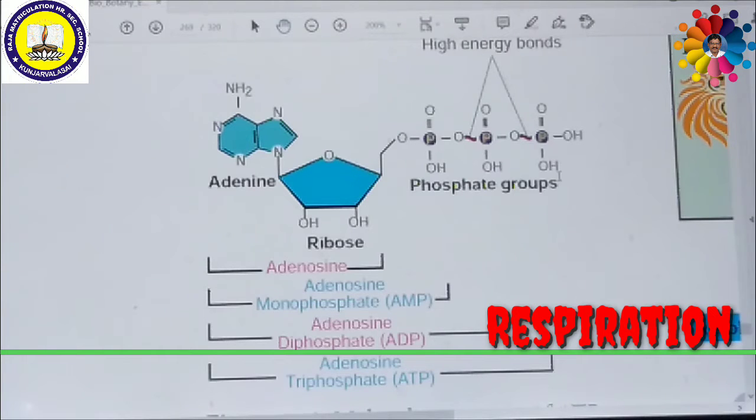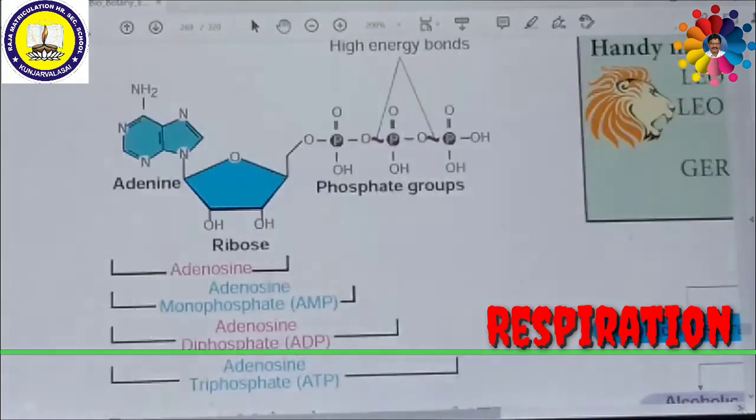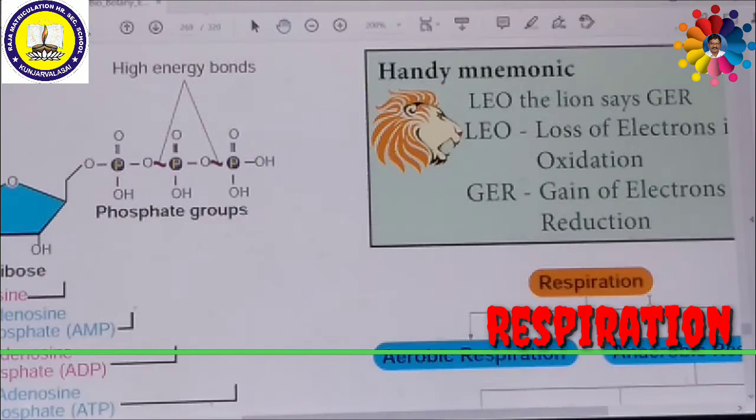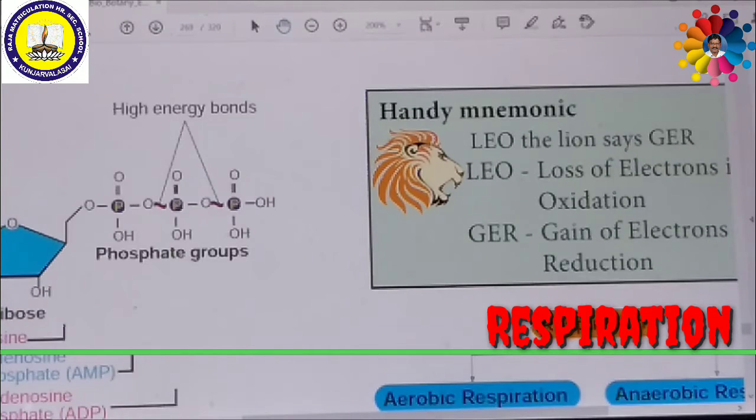We commonly call it Leo jerk. Leo means a lion, and a lion roaring makes the sound jerk. So it is easy to remember Leo jerk. Leo means loss of electrons is called oxidation. Then jerk, gain of electrons is called reduction. So we can understand very easily and remember what is reduction and what is oxidation.